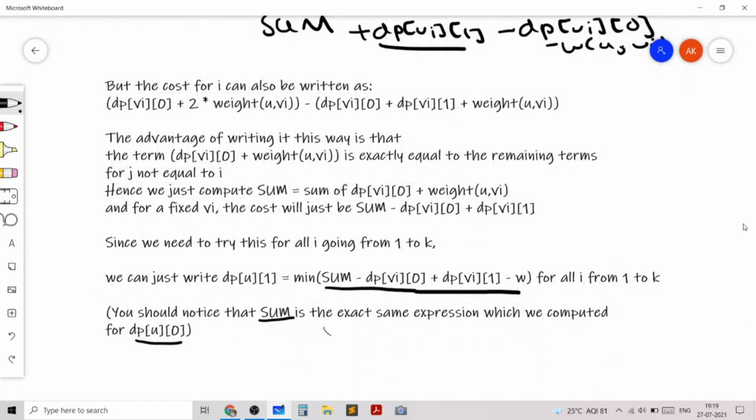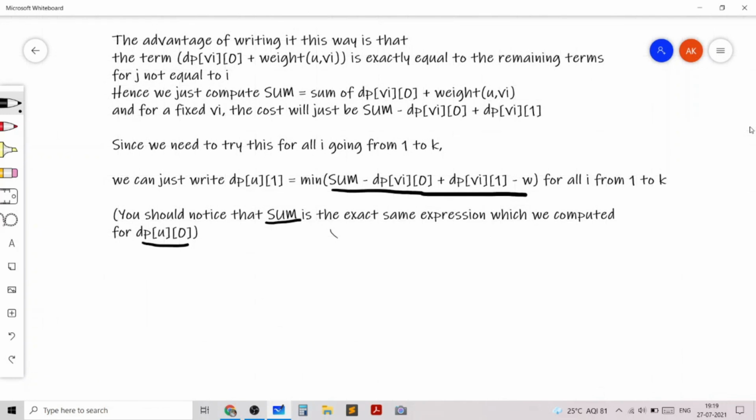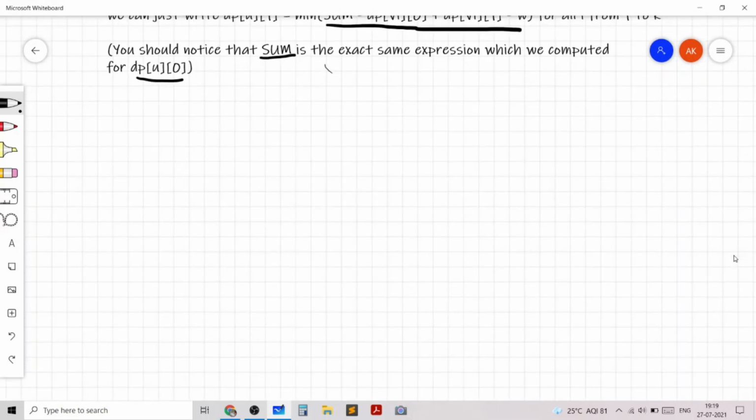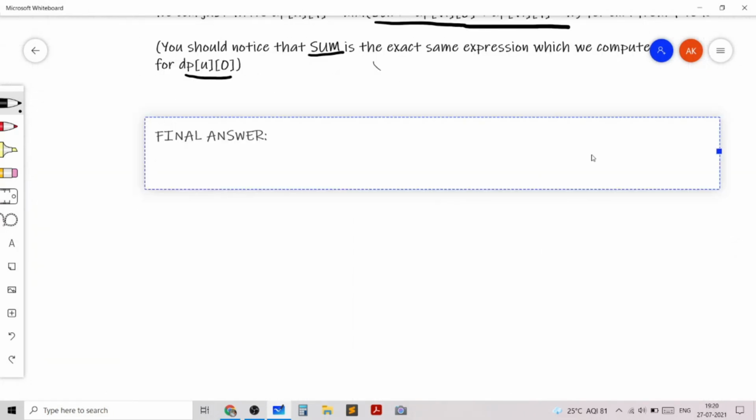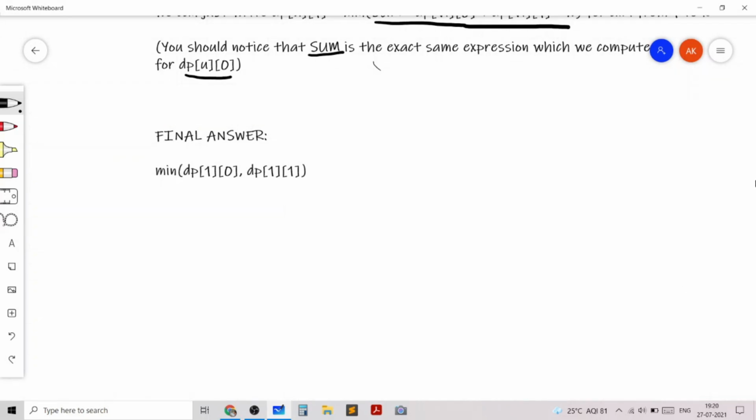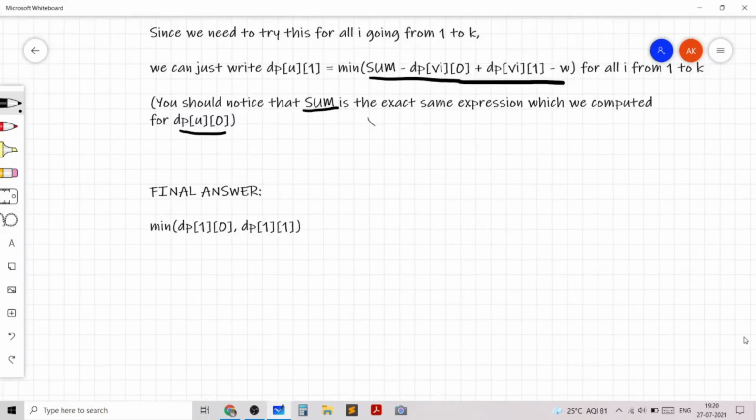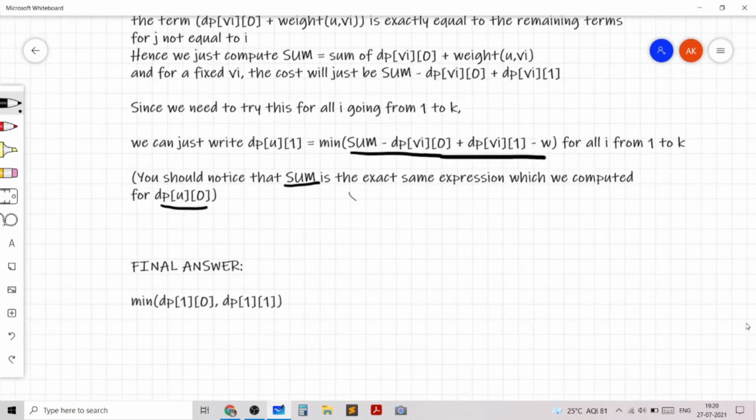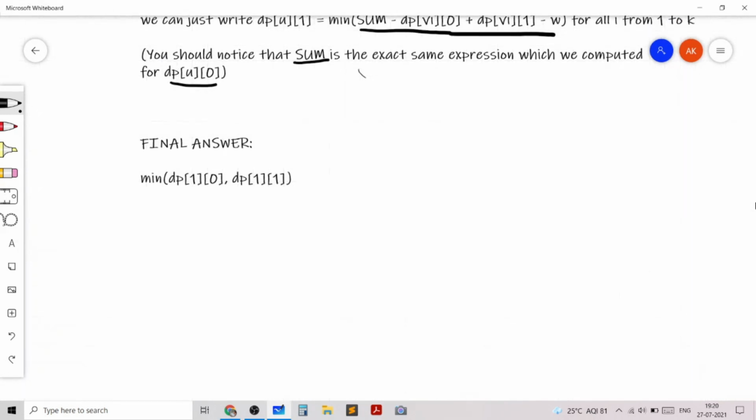So based on this working that we did, we accomplished the task of finding the recurrence for our dp state. And now the only thing left is the final answer. The final answer will just be the minimum of two possibilities. The first possibility is ending the path at 1, and the second possibility is ending the path inside the subtree of 1. And that is what we essentially did in the beginning of the problem. That's what motivated the whole DP state.